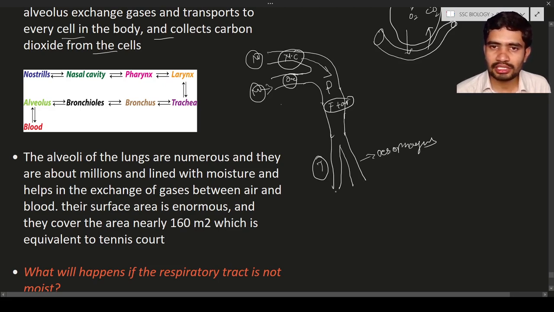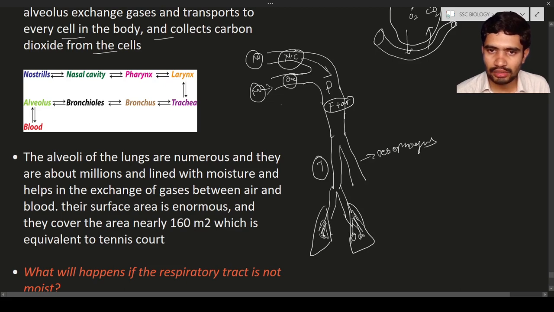The trachea again divides into two branches known as bronchi, entering into each lung, right and left. They again divide into bronchioles, the fine divisions of the bronchi, which lead into small sac-like structures known as alveoli.